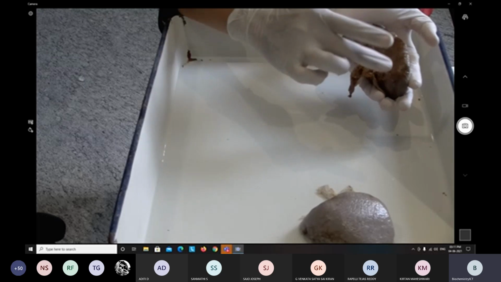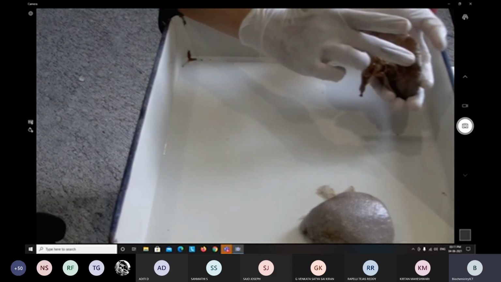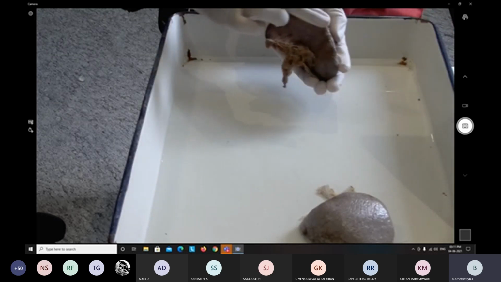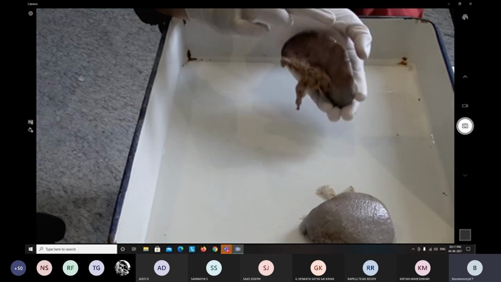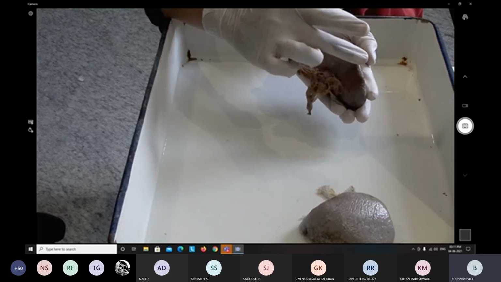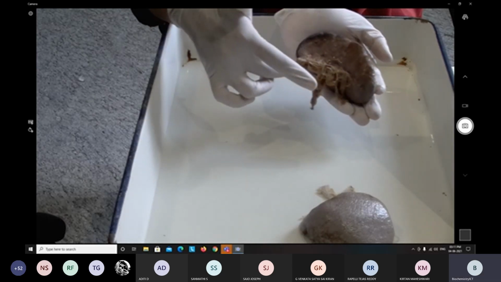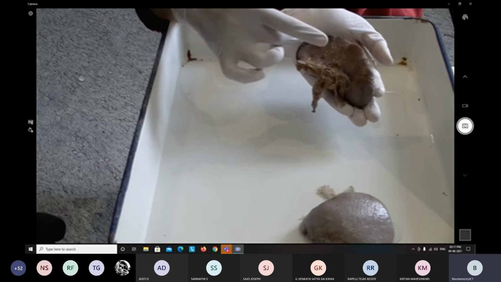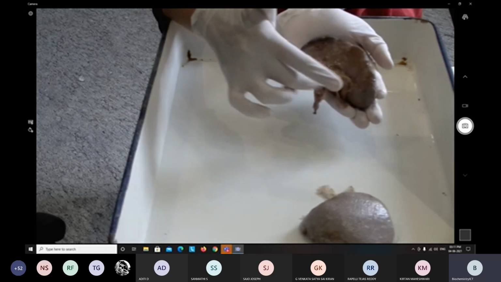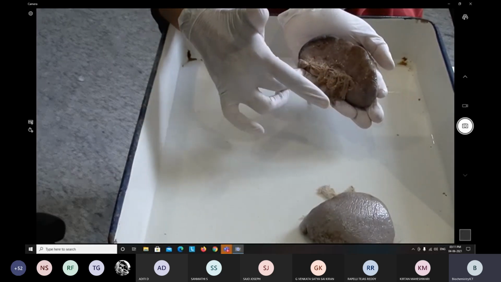Now the spleen has three borders: the superior border, intermediate border, and inferior border.